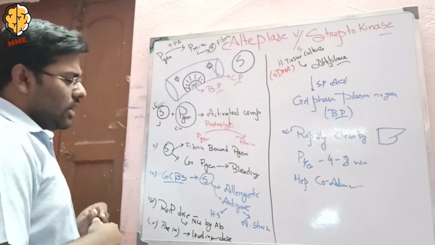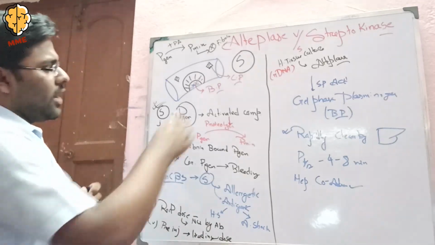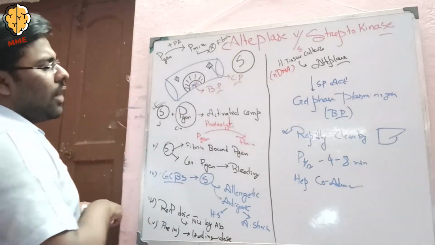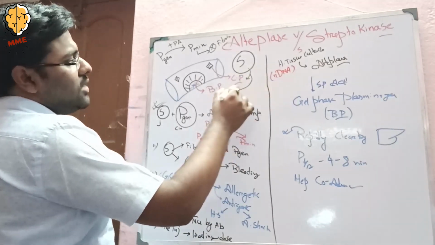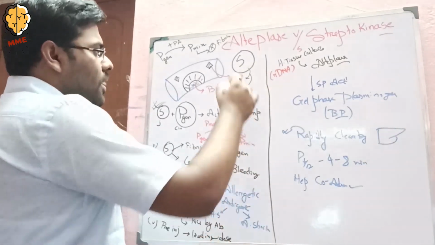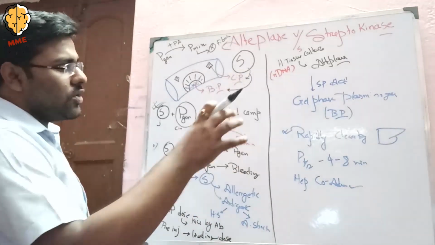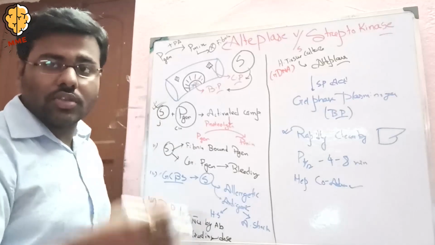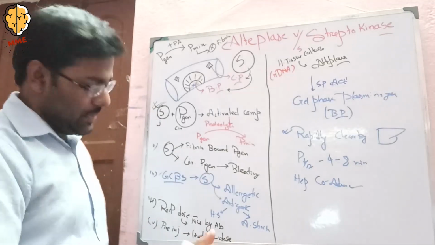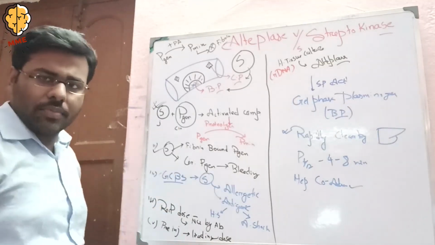Now coming to streptokinase: it acts on circulatory as well as bound plasminogen. If it acts on the circulatory plasminogen, which breaks the circulatory fibrin, then there will be a chance of profuse bleeding. That is the second point.